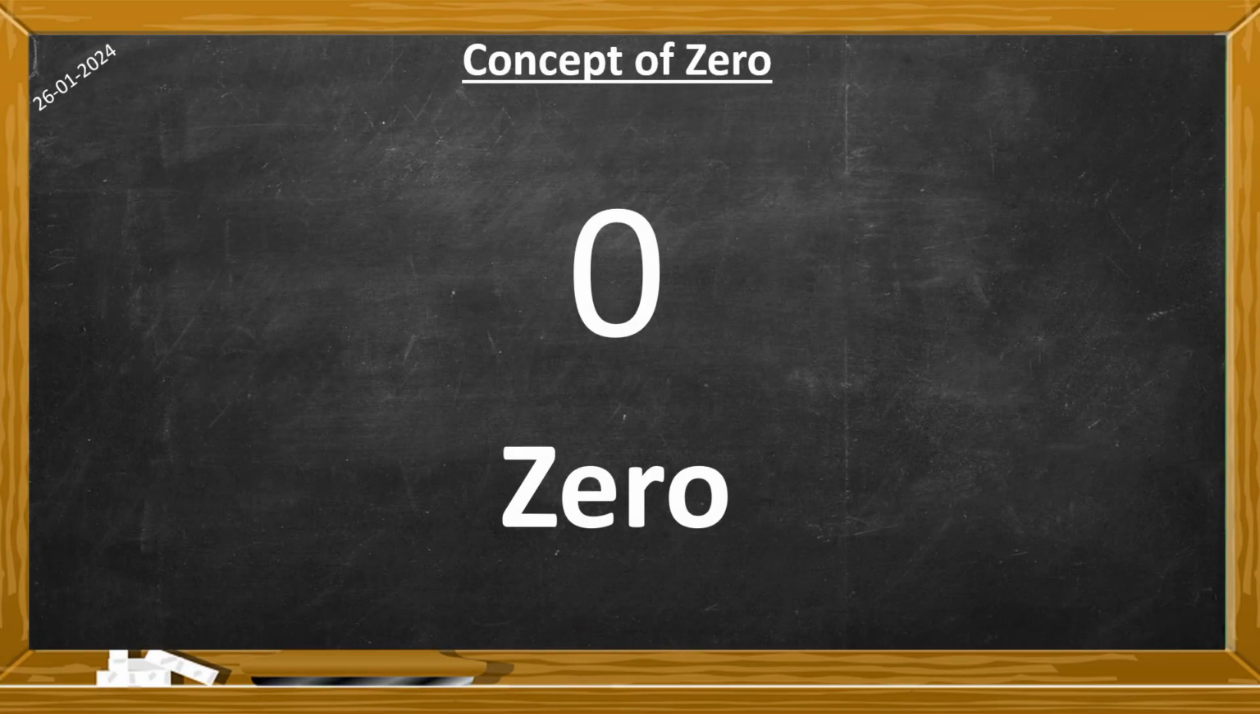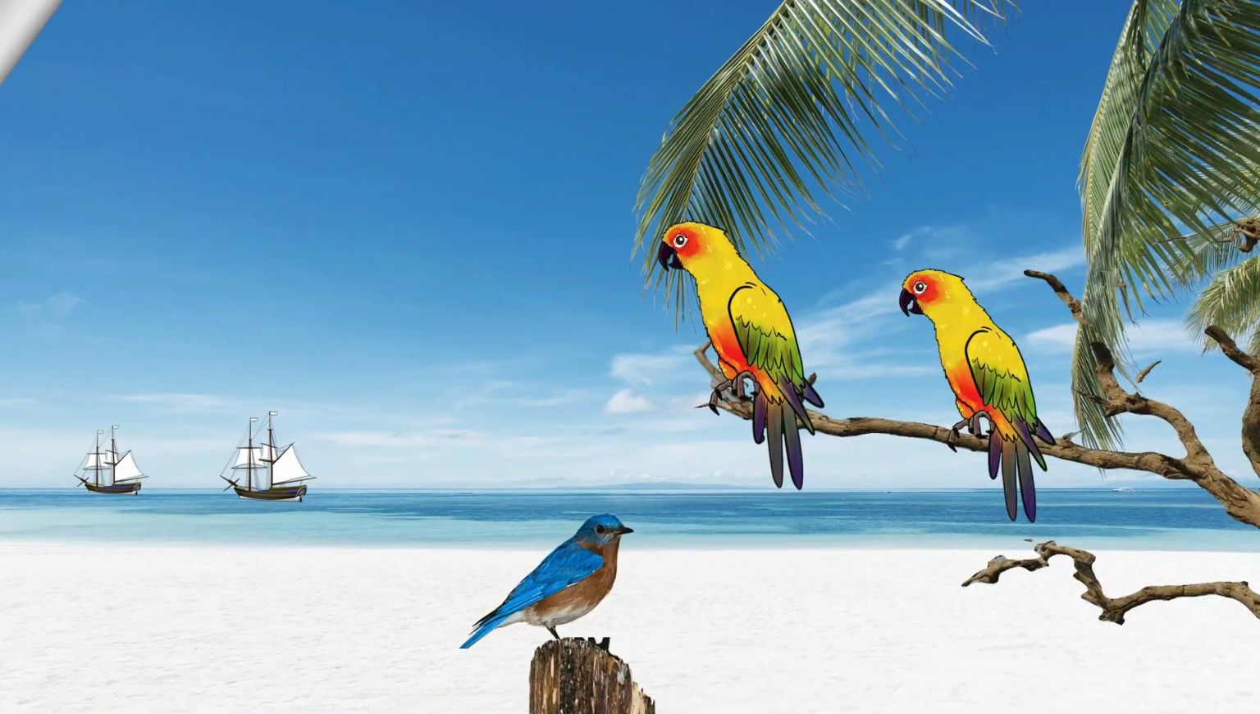Hello everyone. In this video, we are going to learn about the concept of zero. Let us understand this with an example. Look at the picture. Can you tell how many birds are there in the picture? Let us count. 1, 2, and 3. 3 birds are there.